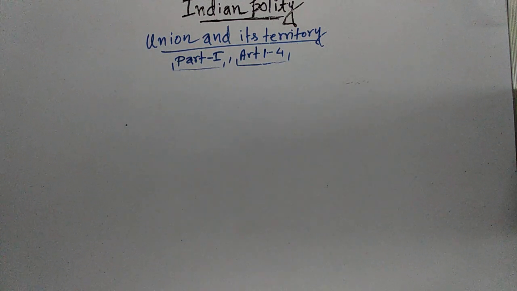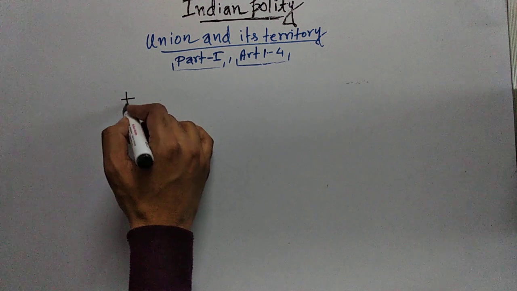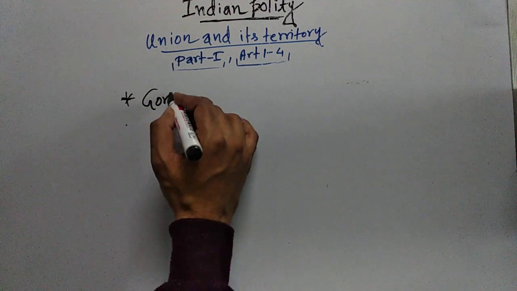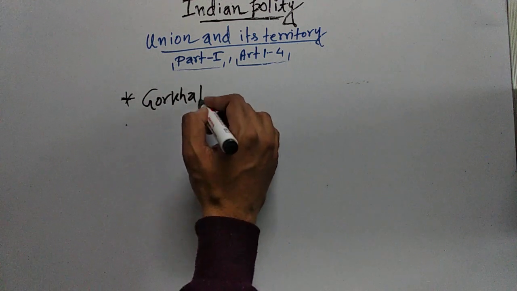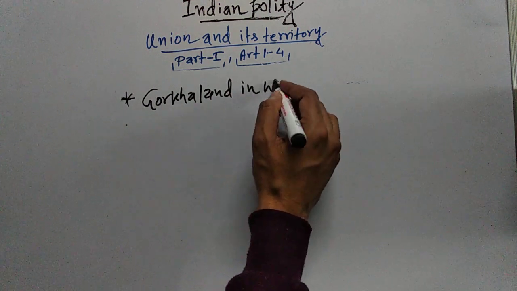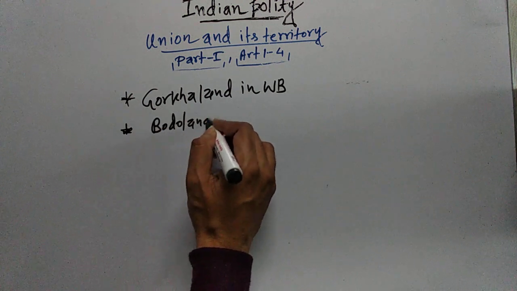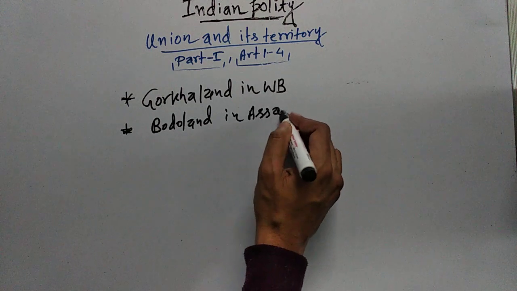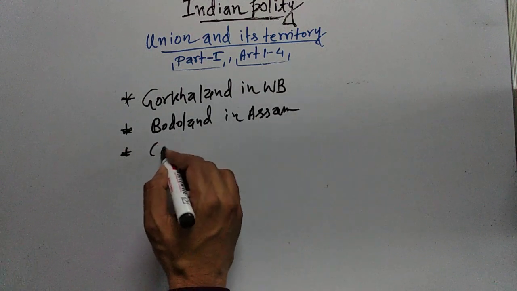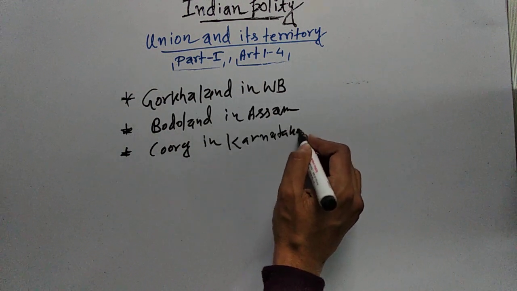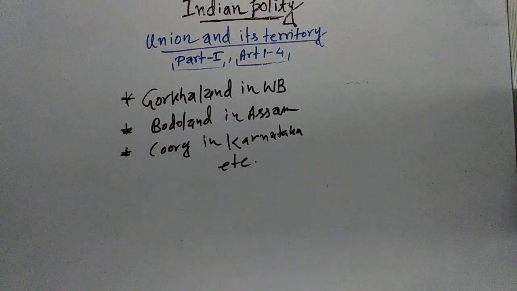Now we will discuss something very important. If you go through the newspaper, then you will come across some news over the period of years, for example, the Gorkhaland issue in West Bengal, the Bodoland issue in Assam, then the Coorg issue in Karnataka, and there are other issues as well, that is the Bundelkhand issue in UP.